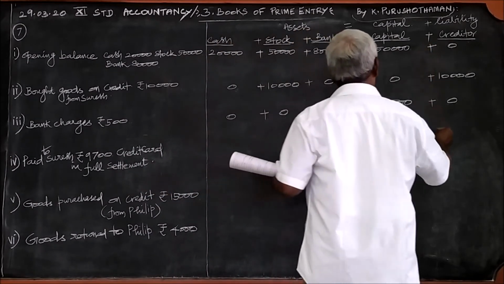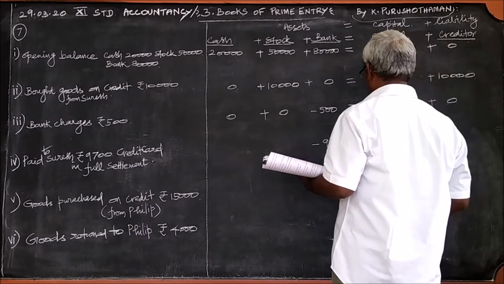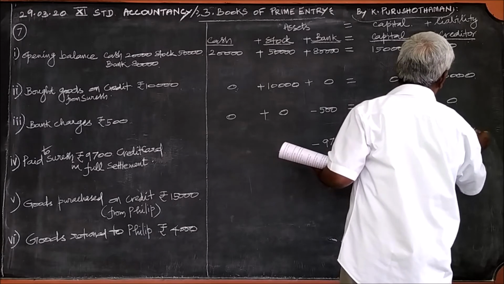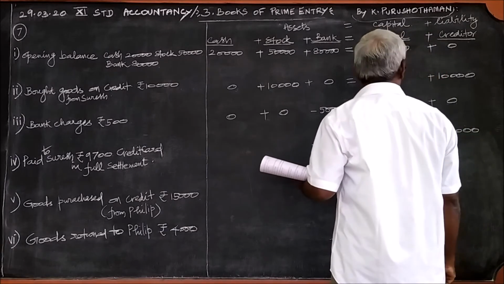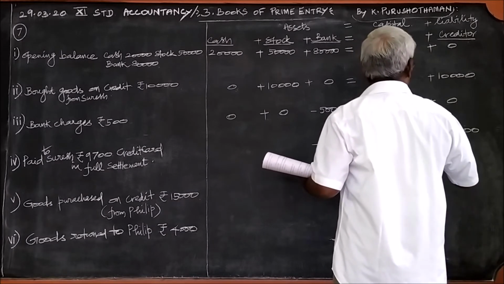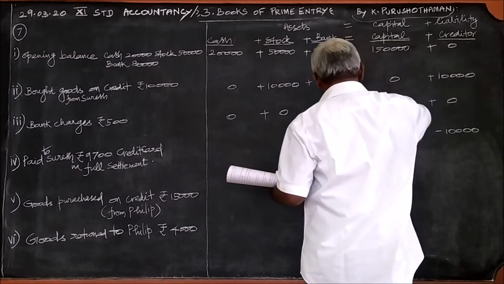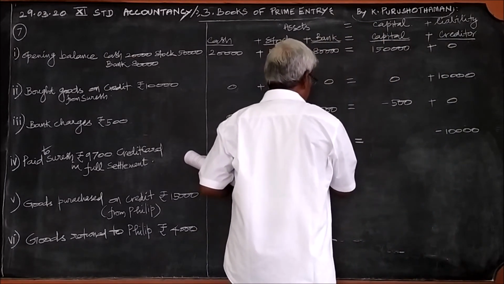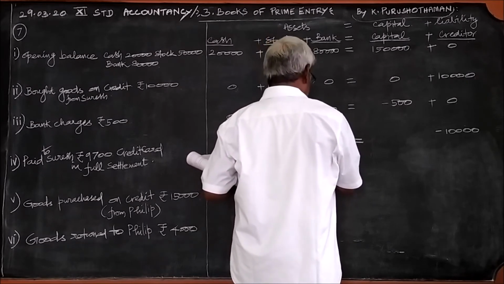For this 10,000, by paying 9,700, the account is settled. To the creditor, only the entire amount is settled as per account details. But actually 9,700 only is paid by means of or through credit card.